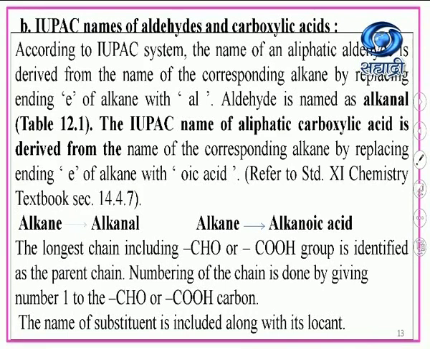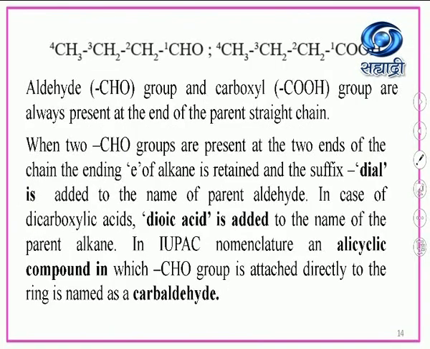Numbering of the chain is done by giving number 1 to the carbon of the aldehyde group or the carboxyl group, that is the –COOH carbon. The name of the substituent is included along with its locant.